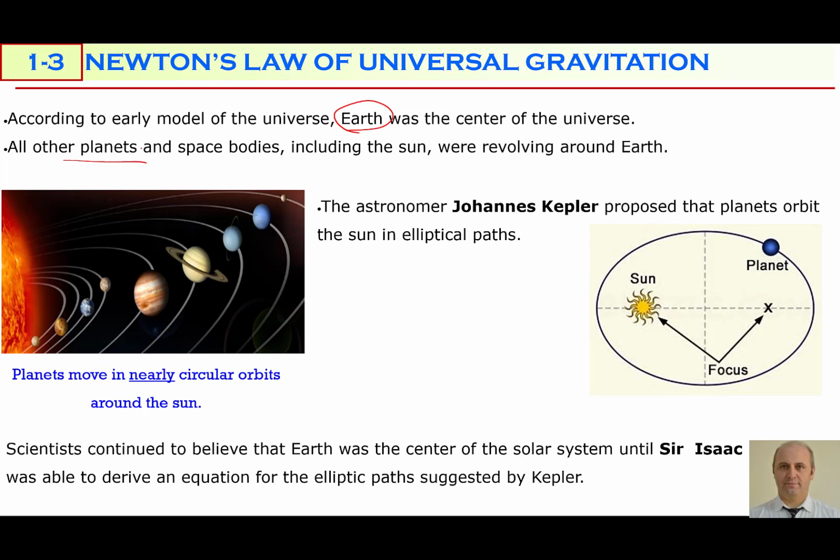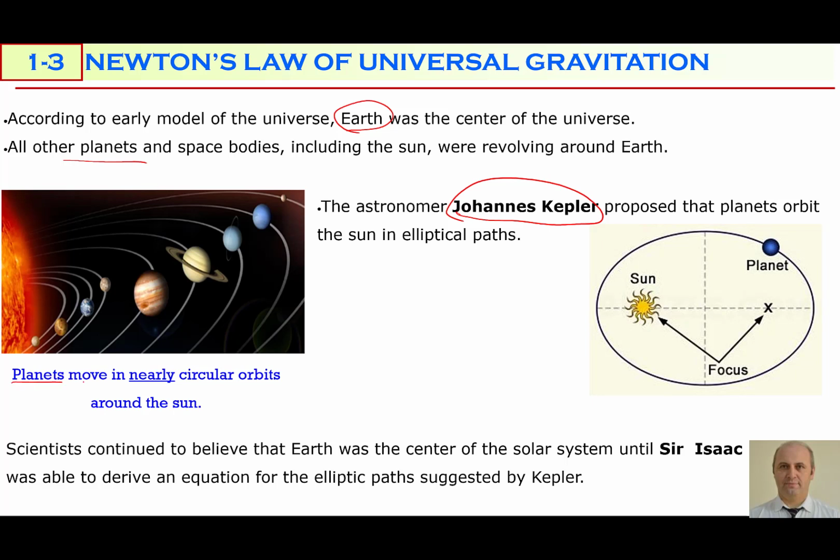But the first astronomer who proposed that this is incorrect, that Earth is not the center of the solar system and the sun is at the center of the solar system, was Johannes Kepler. According to Kepler's model, all planets, including Earth, were moving around the sun on elliptical paths.